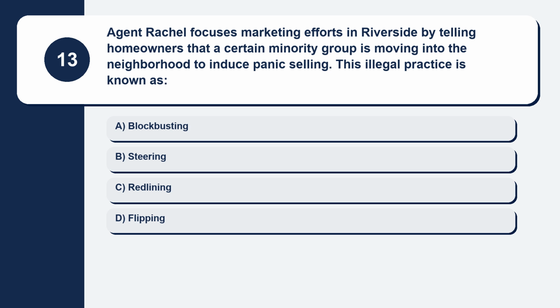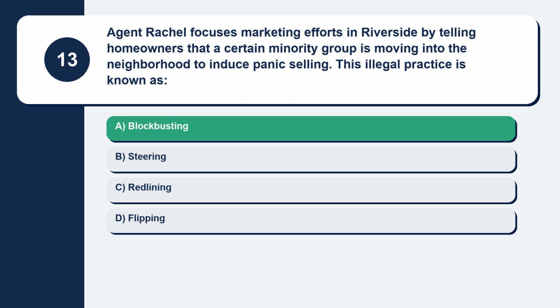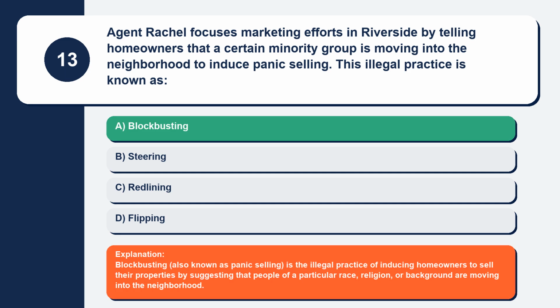Question 13. Agent Rachel focuses marketing efforts in Riverside by telling homeowners that a certain minority group is moving into the neighborhood to induce panic selling. This illegal practice is known as. Here are your options. Option A, blockbusting. Option B, steering. Option C, redlining. Option D, flipping. The correct answer is option A, blockbusting. Explanation. Blockbusting, also known as panic selling, is the illegal practice of inducing homeowners to sell their properties by suggesting that people of a particular race, religion, or background are moving into the neighborhood.